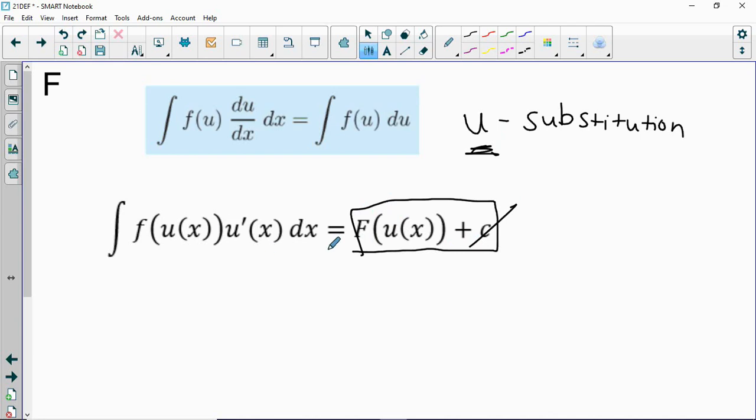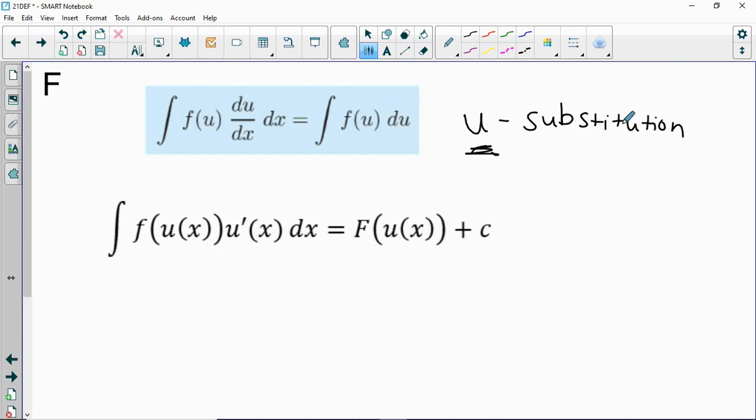When I differentiate that, I'm going to get big F prime of u of x times u prime of x. But using the notation that we've seen already, big F prime is just the same thing as little f. So we can see now where the left-hand side comes from. This is big F prime evaluated at u of x multiplied by u prime of x. So how are we going to use this?